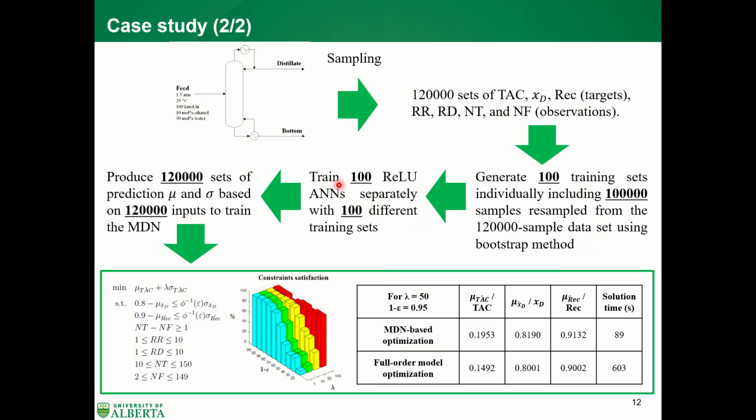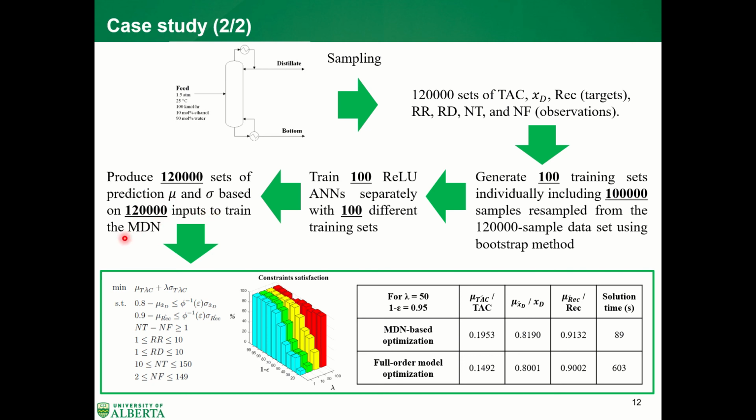After that, I can train 100 neural networks, the 100 ReLU ANNs, based on the 100 different training sets I got from the previous step. And then I can plug 120,000 inputs into the trained 100 ReLU ANNs to get 120,000 prediction means and standard deviations paired with 120,000 inputs to train the MDN.